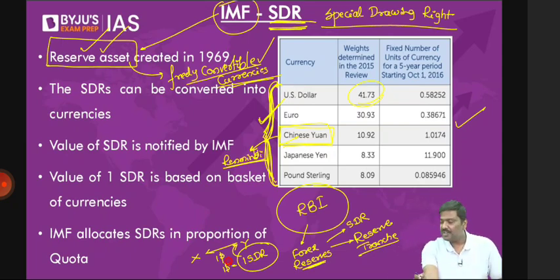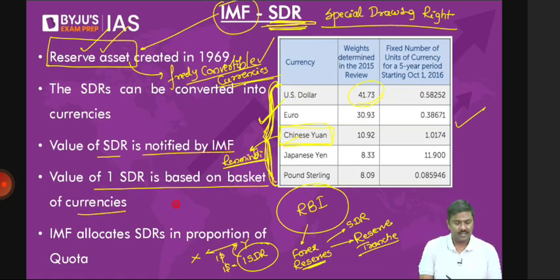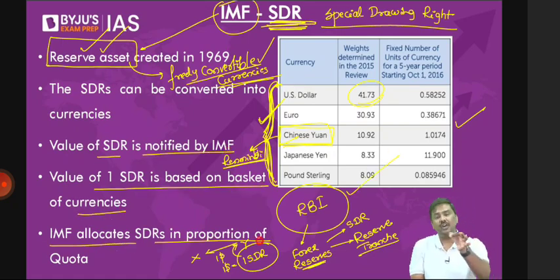Special drawing rights. So the value of SDR is notified by the IMF. The value of 1 SDR is based on a basket of currencies. This is the basket of currencies. The IMF allocates SDRs in proportion to the quotas of member countries. And so this is the discussion regarding special drawing rights.